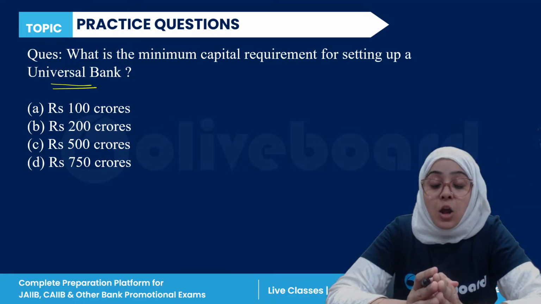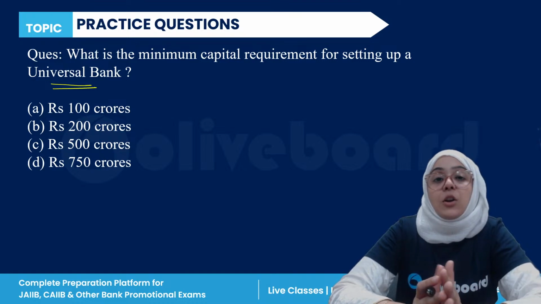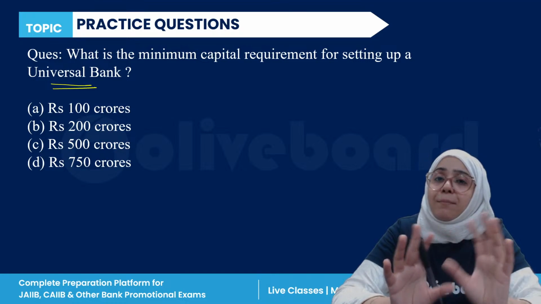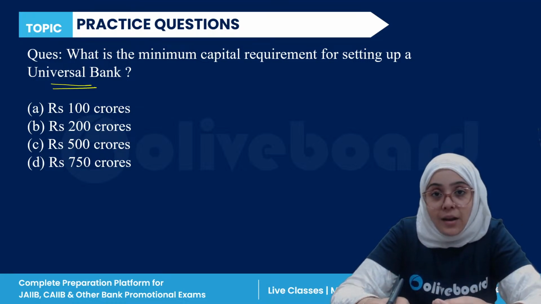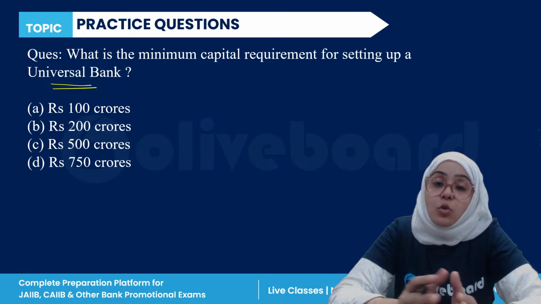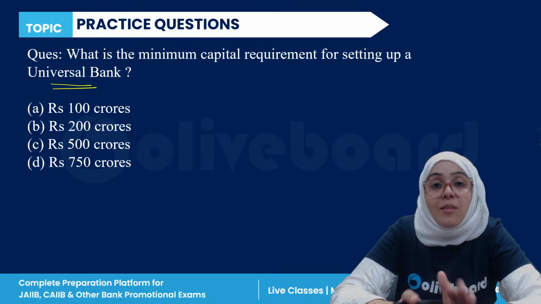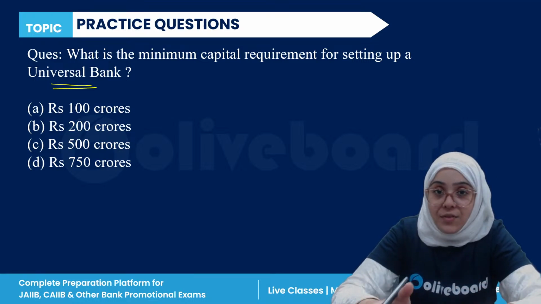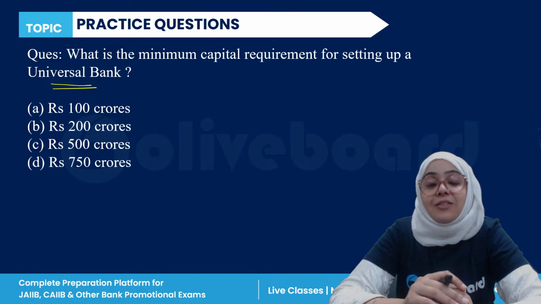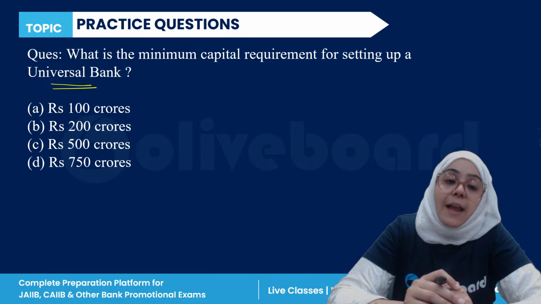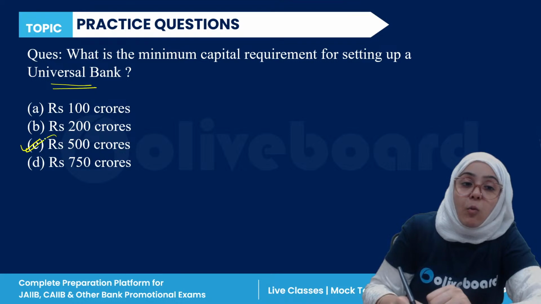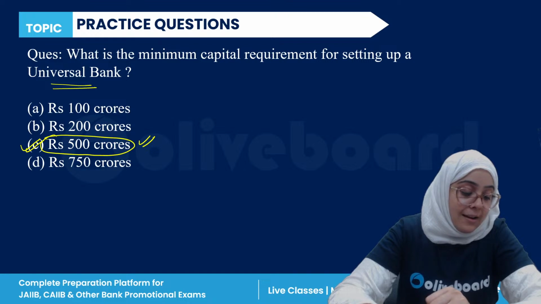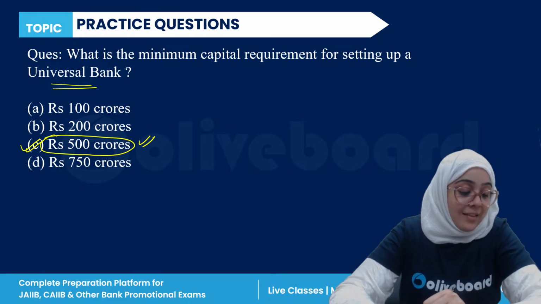Specialized banks, like development financial institutions and payment banks, are specialized in a particular purpose, right? But universal banks are those banks which provide every possible financial service to their customers. They are not specialized in any one thing. That is known as a universal bank. The minimum capital requirement to establish a universal bank is rupees 500 crores. So C is the correct answer.